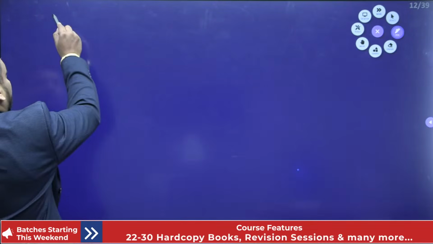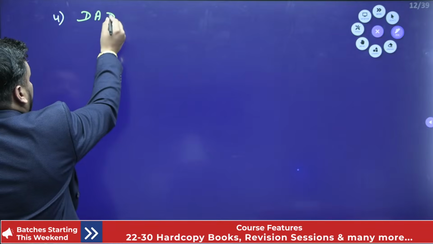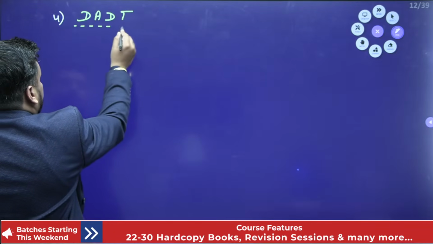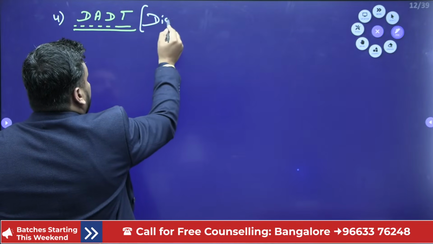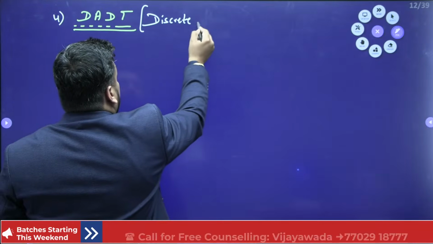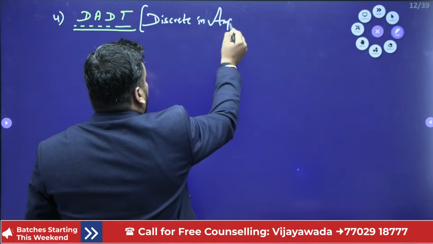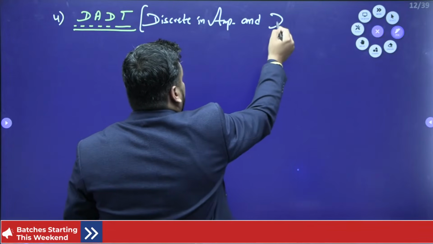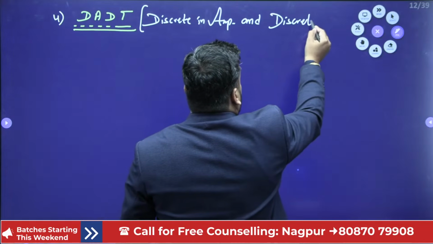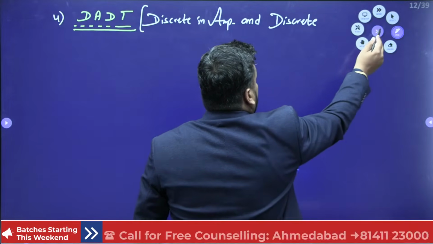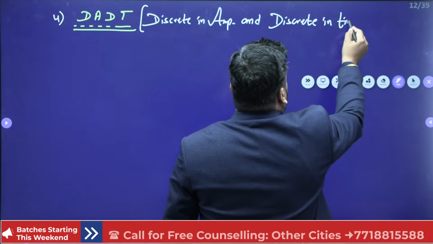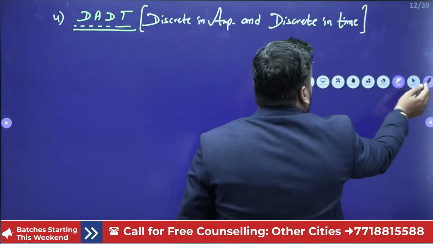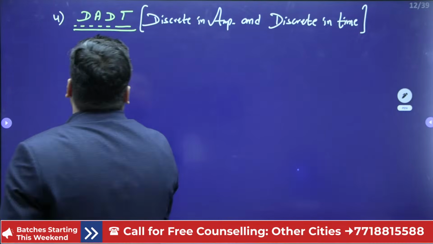Now the fourth signal that I want to generate is nothing but, guys, the DADT signal. The name suggests it is discrete in amplitude and discrete in time.